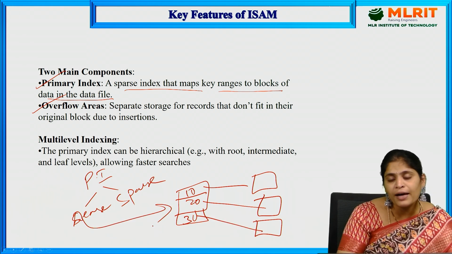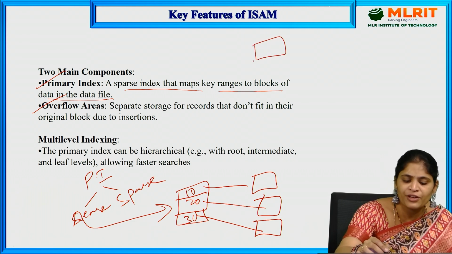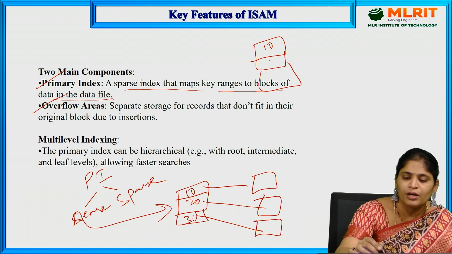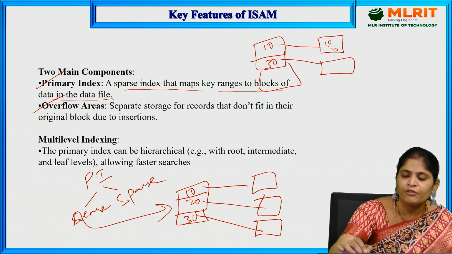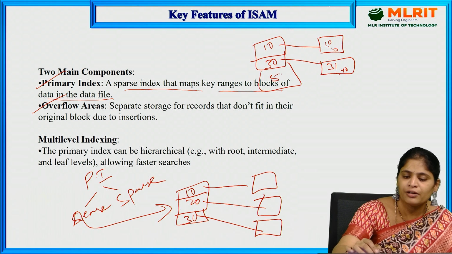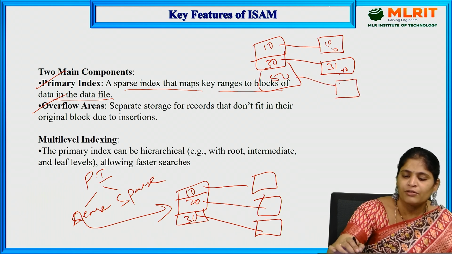What is sparse? Sparse means, for example, 10, 30. Here this is from 10 to 20, here from 31 to 40, here from 50.